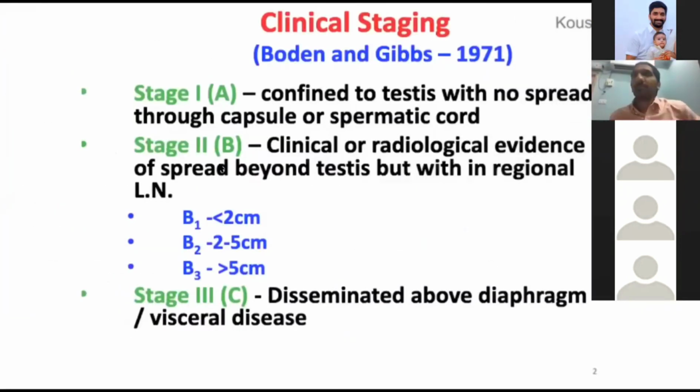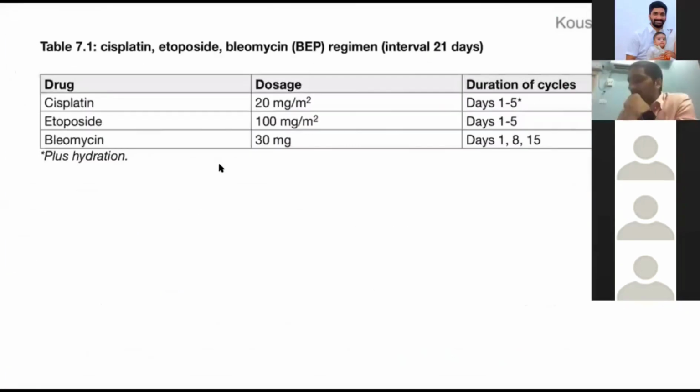One more important MCQ that can be asked, that's not given in Campbell, but general surgery books do mention this: the other classification name for CA testis is Borden and Gibbs. Borden and Gibbs staging. Just like Robson staging for kidney, Jackson staging for penis, Borden and Gibbs staging is for testis.